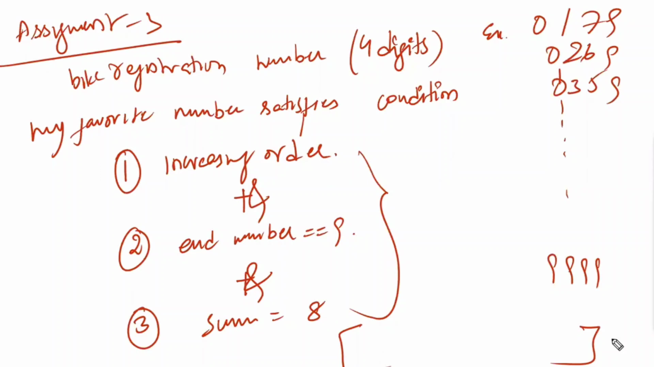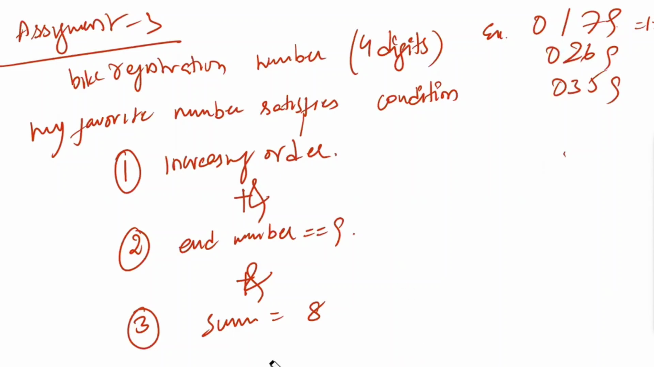The sum should be 8 only, right? Check: 1 plus 7 plus 9 gives 17. Again you have to do the sum: 1 plus 7 is 8. Similarly 1 plus 2 plus 6 plus 9 is 17, and 1 plus 7 is again 8. The total sum should be reduced to a single digit, until you get the sum as 8.